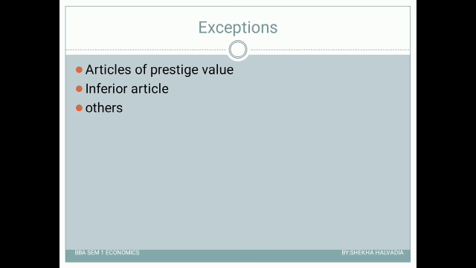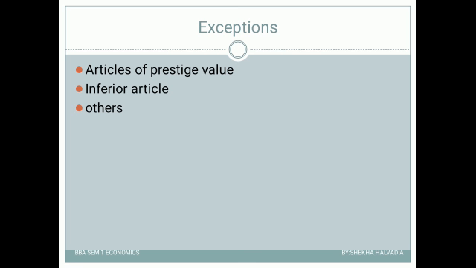And the last is others. In others, we can say the goods which do not have an impact of price on demand, right? Let us take the example of salt. In the case of salt, there is no effect of price on demand. If the price decreases or increases, it won't generate more or less demand.